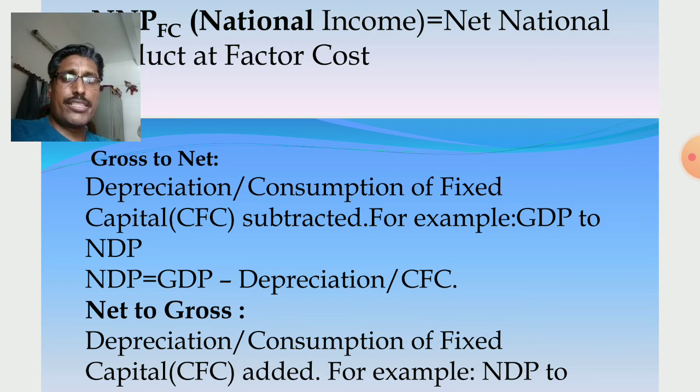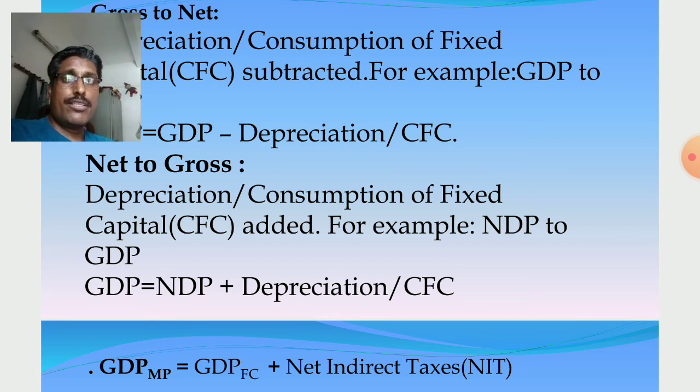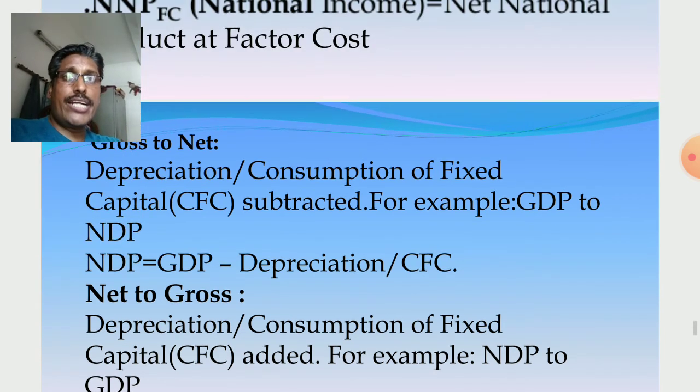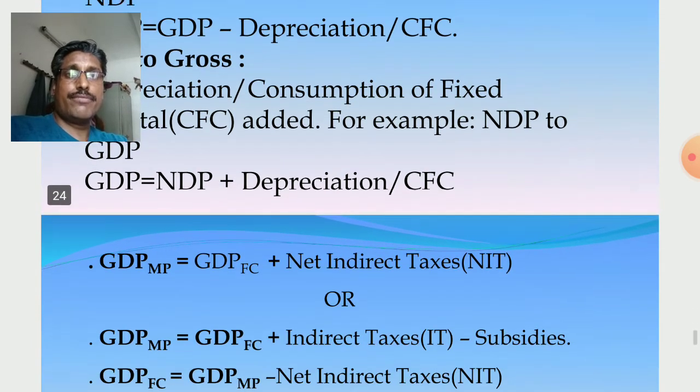Then other things, very easy: gross to net, depreciation subtracted. Same thing I have written. And net to gross, depreciation added. An example is also given. The alternate name of depreciation is consumption of fixed capital. Clear? So gross to net, depreciation subtracted, and net to gross, depreciation added.